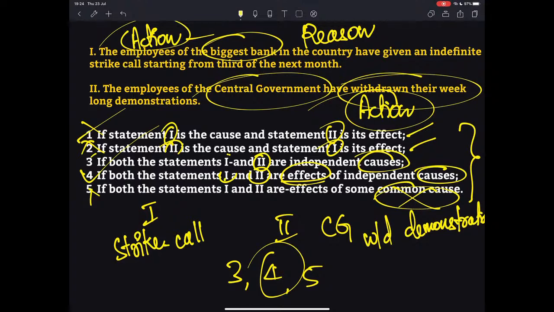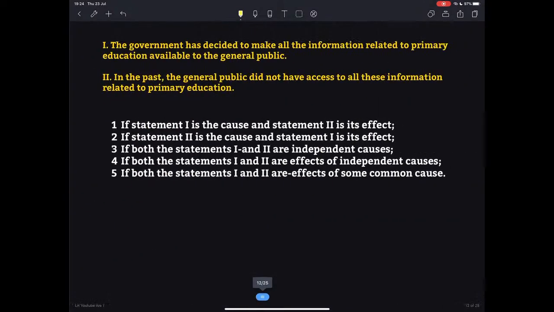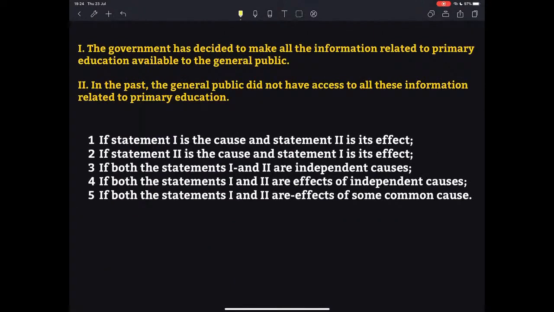Now let us move on to the next question, the last question in cause and effect. This is a very easy question. The government has decided to make all the information related to primary education available to the general public. So the government has done something. What has the government done?